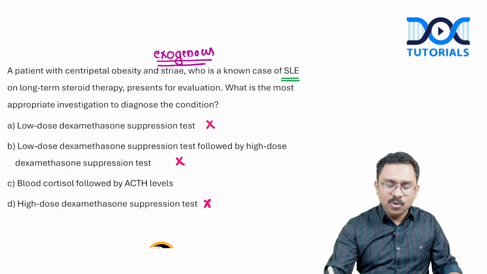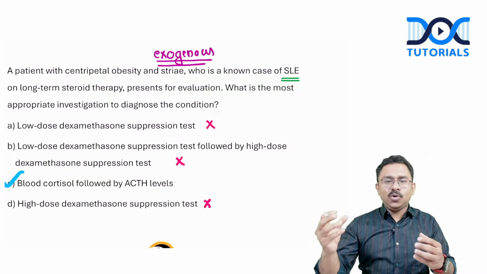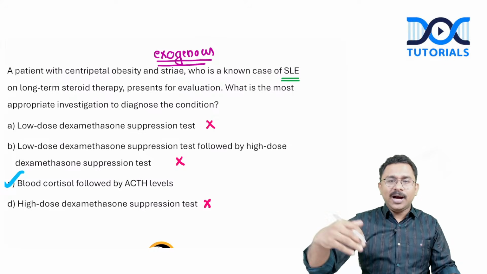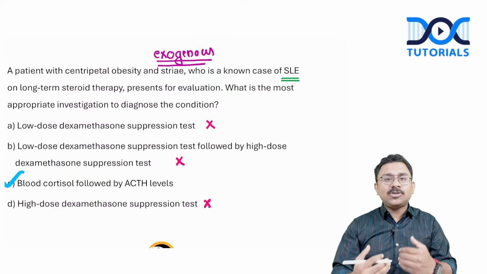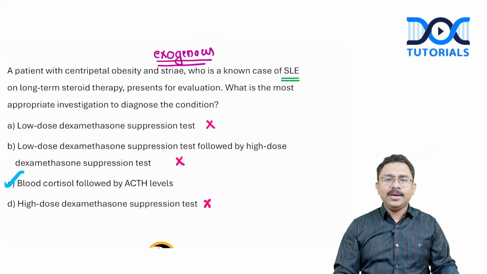What I will do is, I will look at the blood cortisol level. Please understand that in case of exogenous Cushing syndrome, because of the suppression of the axis, the cortisol level will be reduced. For endogenous Cushing, the cortisol will be increased. But for exogenous, you are giving outside steroids, and the body's cortisol production will be reduced because of the suppression of the HPA axis, followed by ACTH levels. Again, there is a suppression of the ACTH axis. So that is the difference you have got to understand between endogenous and exogenous Cushing syndrome.